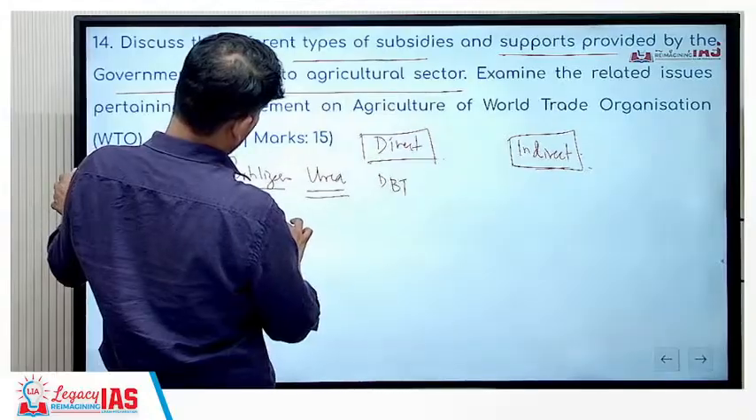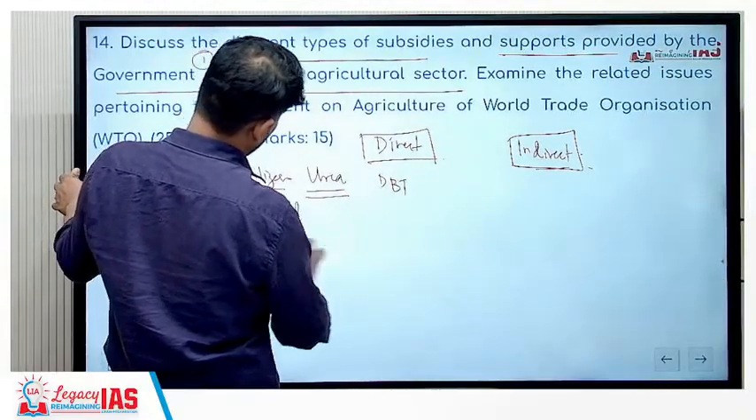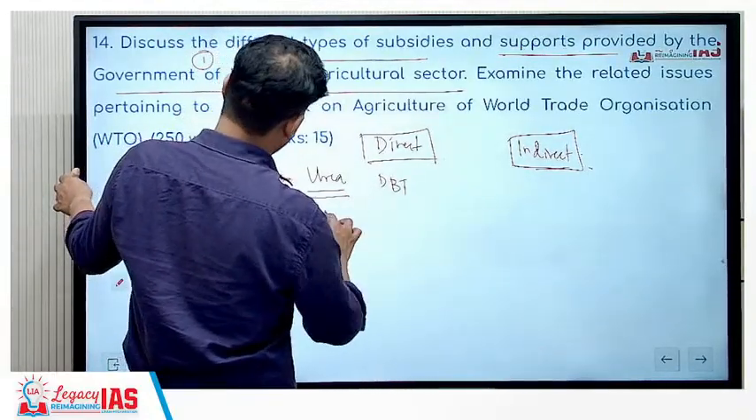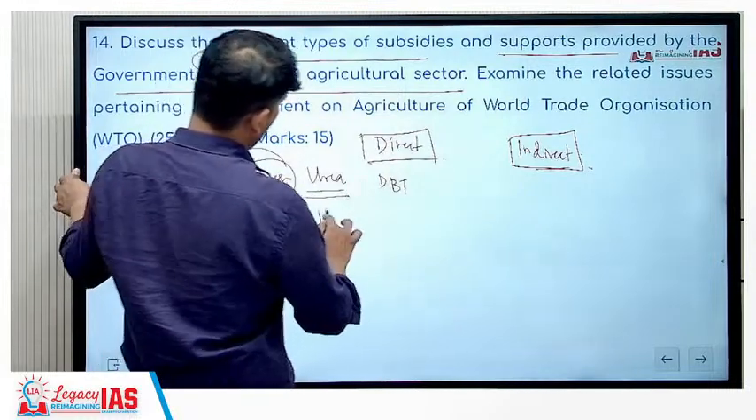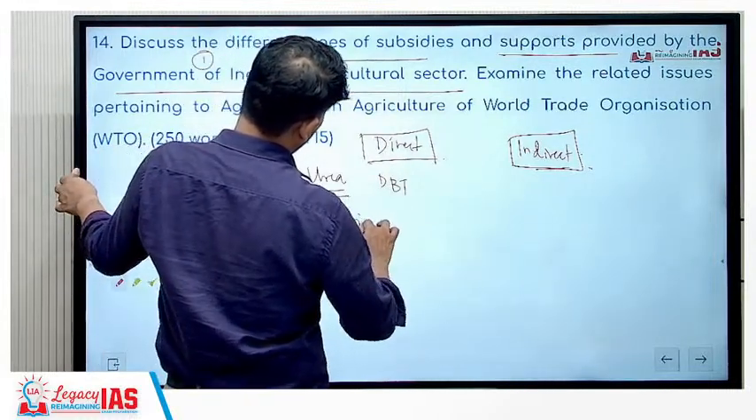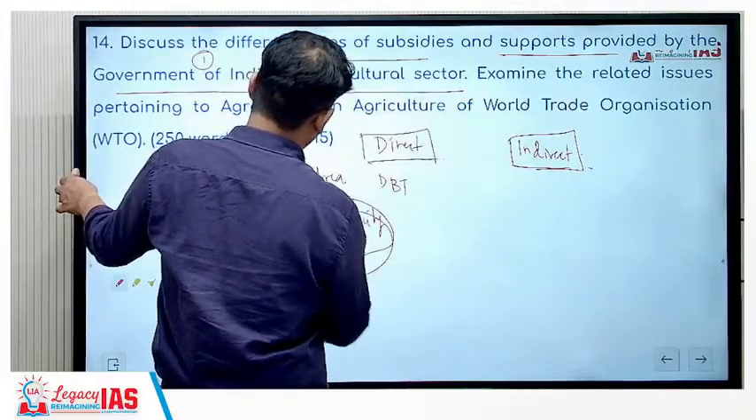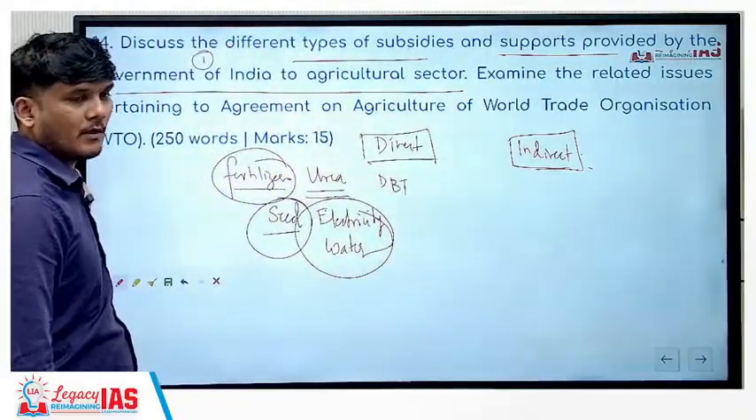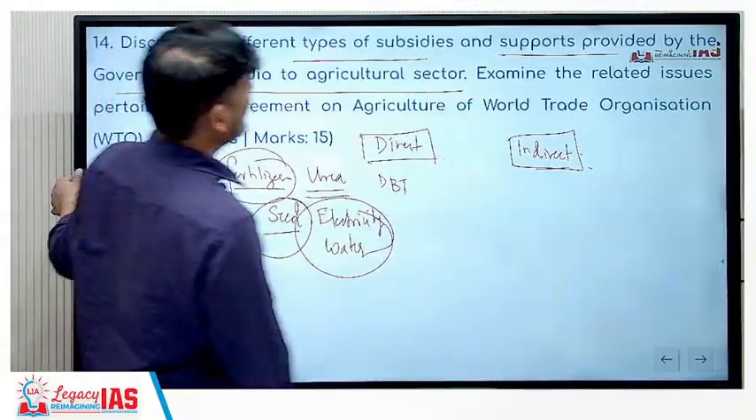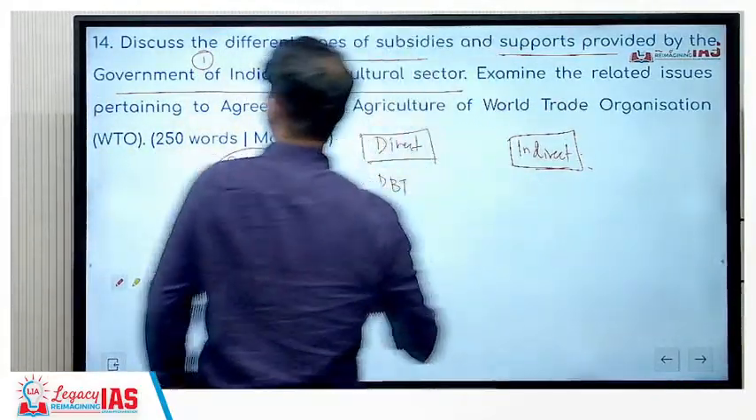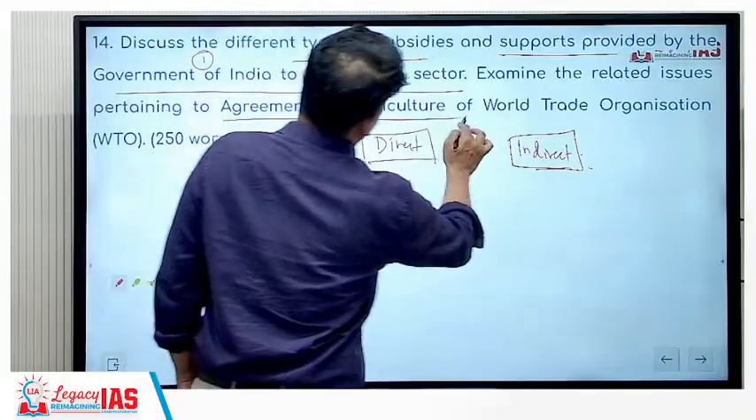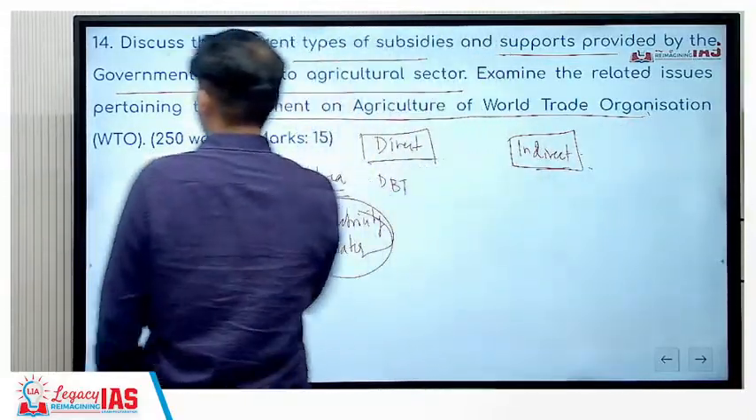Then you have the seeds, the fertilizer subsidy, this is already there. Then you have electricity, you have water, etc. All these things are subsidies that are provided by the government. ठीक है.